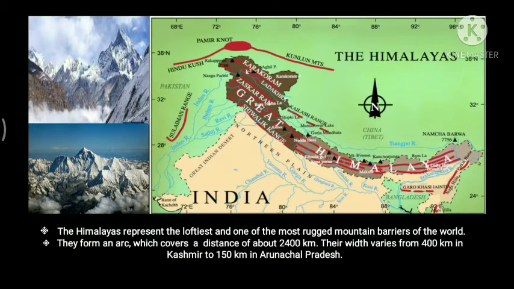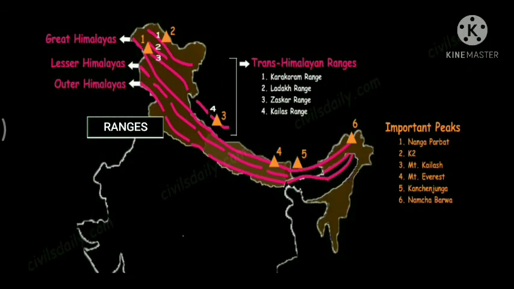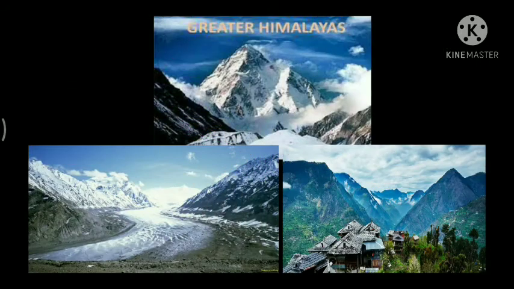Now, if we see, the Himalaya consists of three parallel ranges in its longitudinal extent. A number of valleys lie between these ranges. Now, the northmost range is known as the Great or Inner Himalayas or the Himadri. It is the most continuous range consisting of the loftiest peaks with an average height of 6,000 meters. It contains all prominent Himalayan peaks.